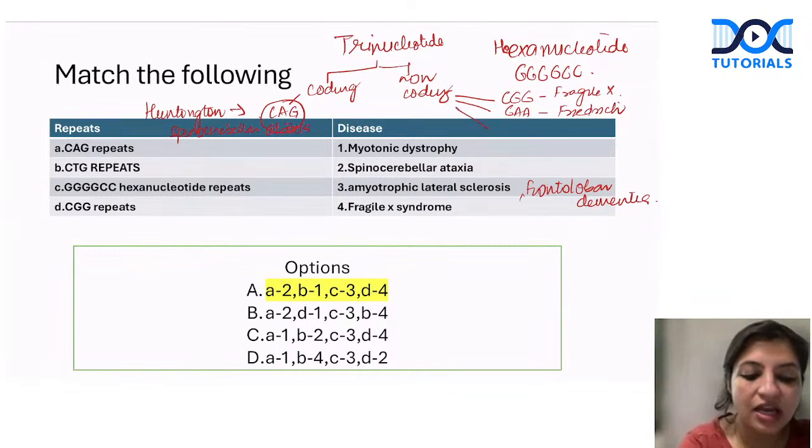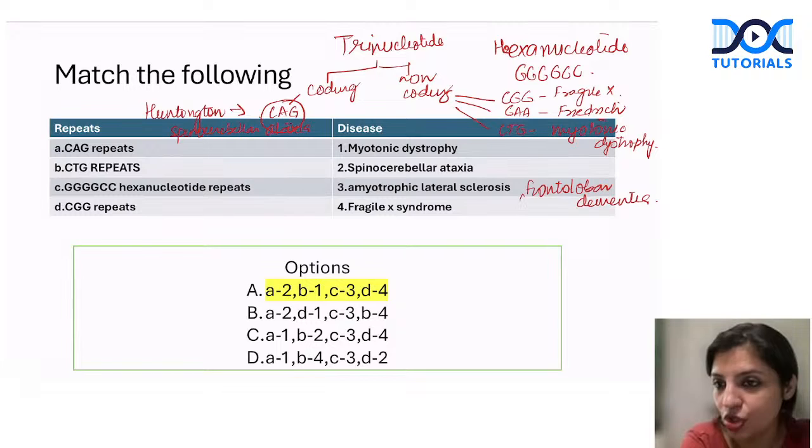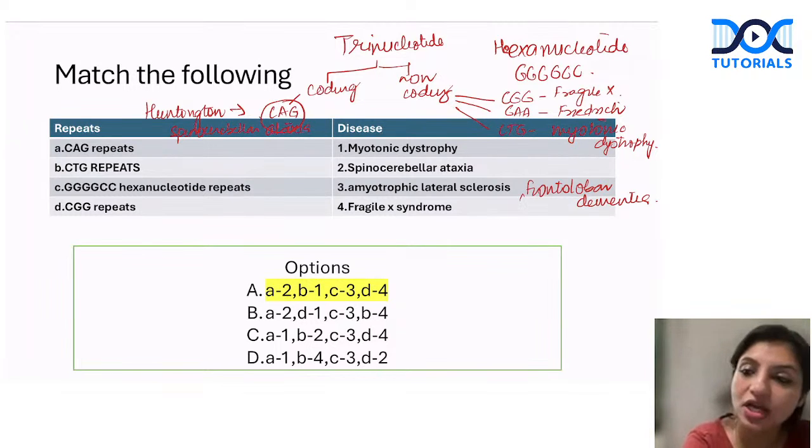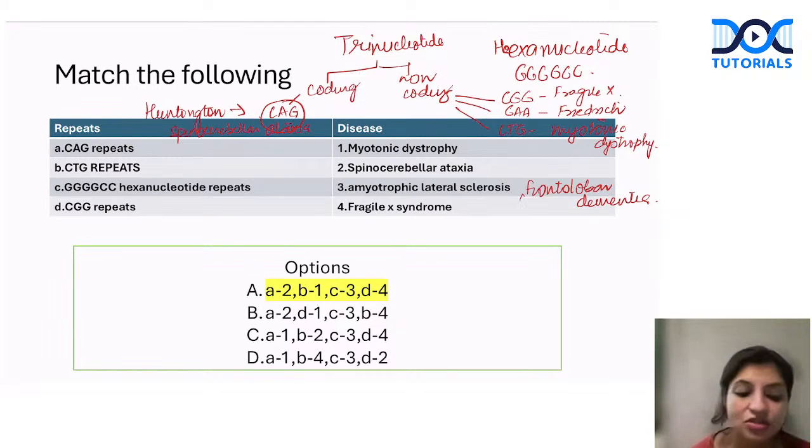Okay, and we have CTG. So this is myotonic dystrophy. Myotonic dystrophy is normally autosomal dominant, but it also shows trinucleotide repeat inheritance, and which kind of repeats? CTG repeats in the non-coding sequences. So that is the answer for you.